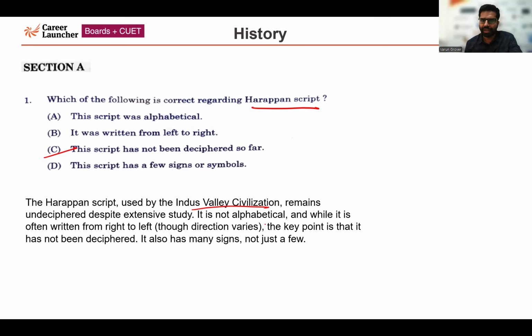It is not alphabetical. It is often written from right to left, not from left to right. The key point is that it has not been deciphered. It has many signs, not just a few. So the correct answer for this question is option C.